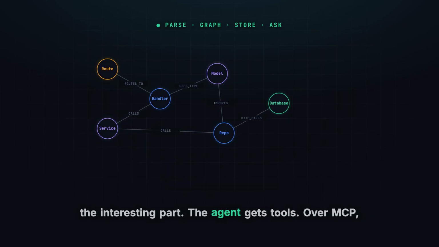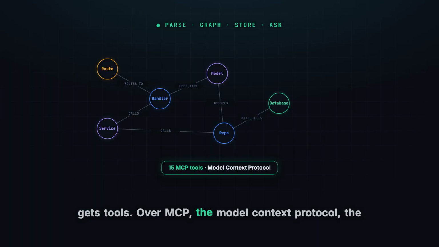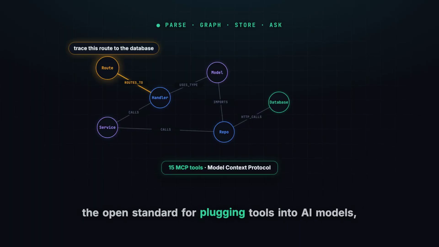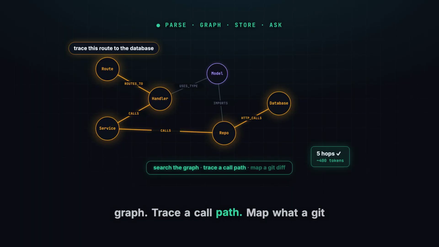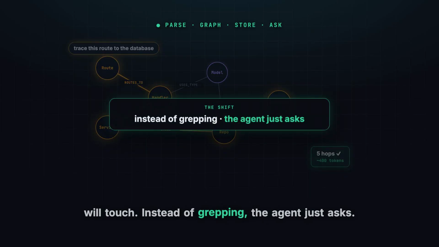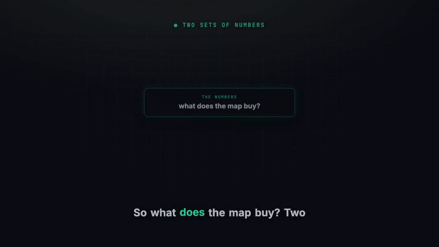Then the interesting part. The agent gets tools. Over MCP, the Model Context Protocol, the open standard for plugging tools into AI models, it exposes 15 typed tools. Search the graph, trace a call path, map what a git diff will touch. Instead of grepping, the agent just asks. So what does the map buy?